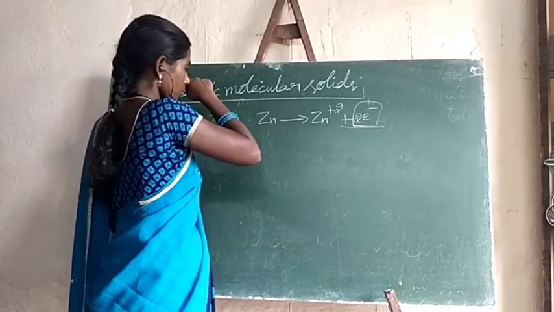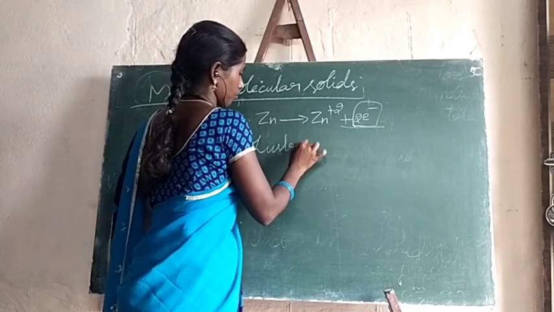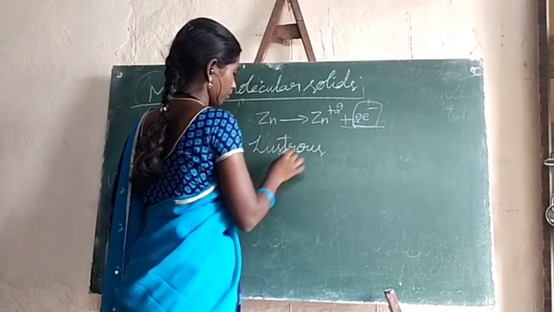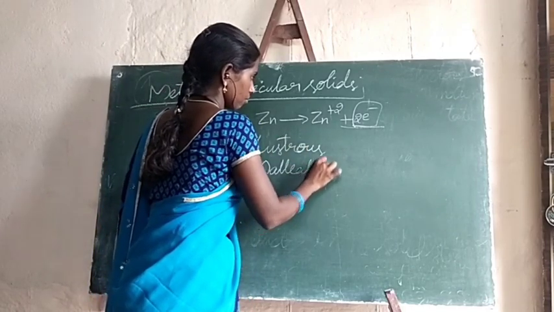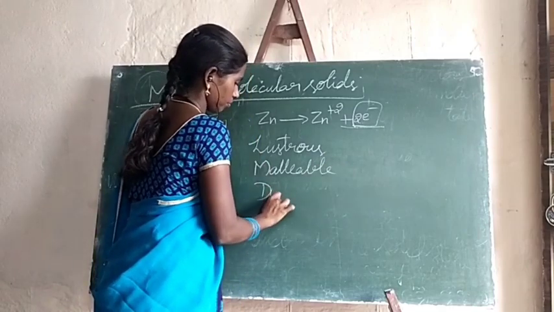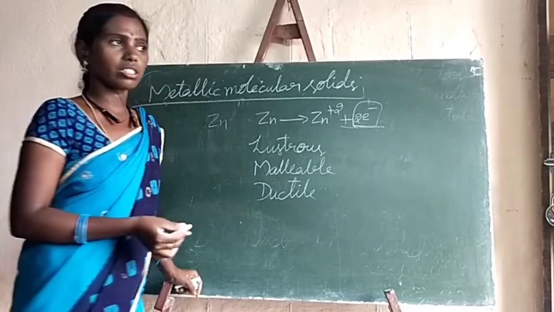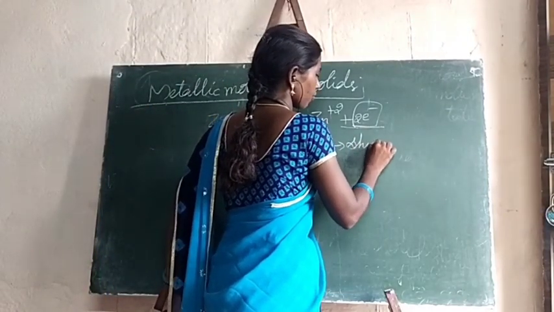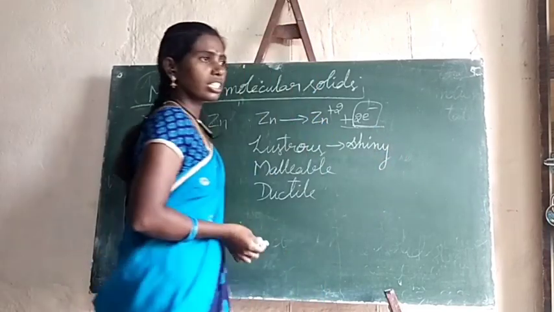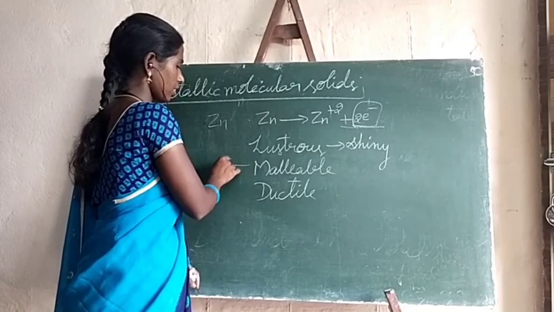And also they are lustrous, malleable and ductile. What is meant by lustrous? Lustrous means nothing but the ability to exhibit a shiny surface.